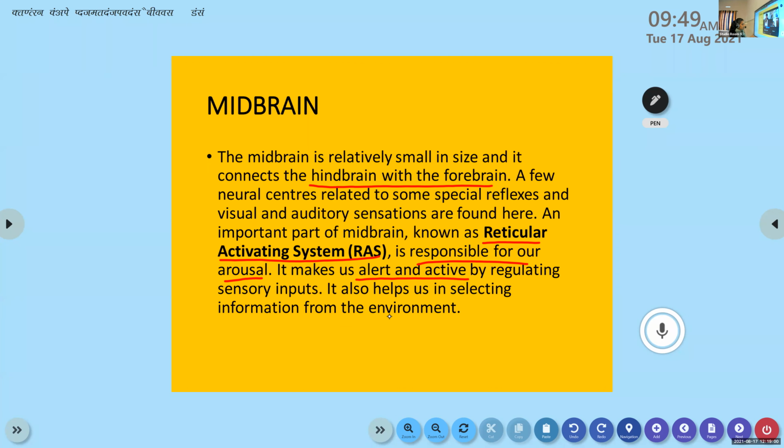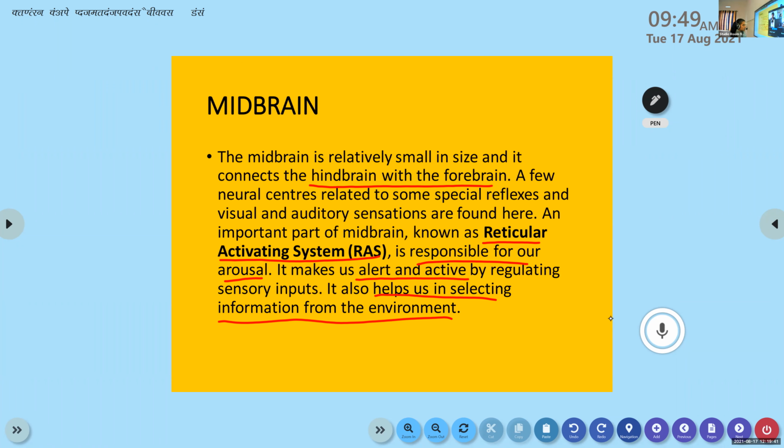That loud noise is a stimulus from your environment, and you're selecting it because you're sensing it, hearing it, because your brain has processed it already. That is also because of the reticular activating system. There are other mechanisms involved, the hearing process and the processing in the brain, but if a stimulus makes you alert, then this system, the RAS, has a main role in it. That's why it is said to help us in selecting information from the environment. It also helps us to stay alert and active.